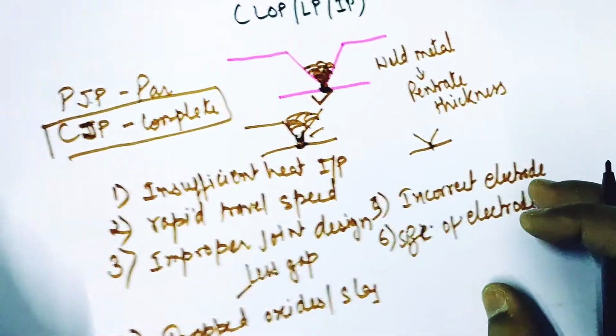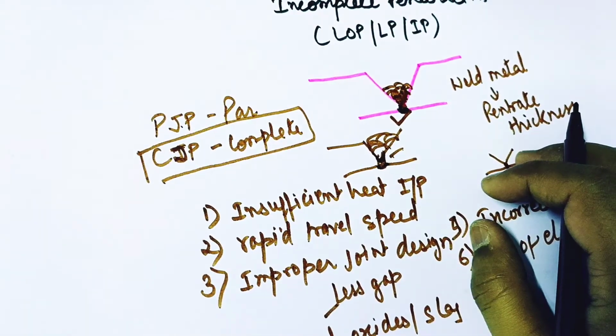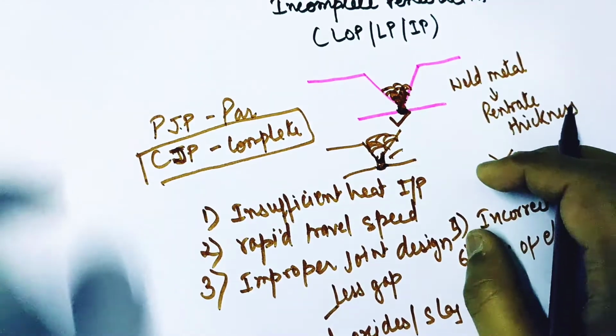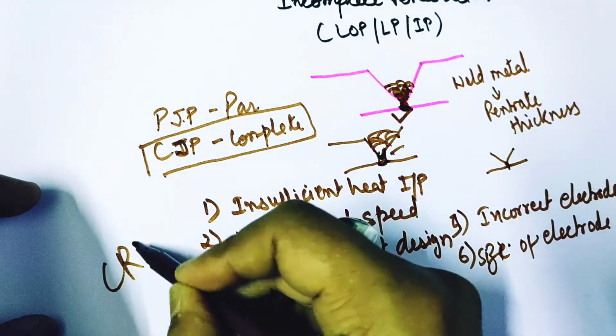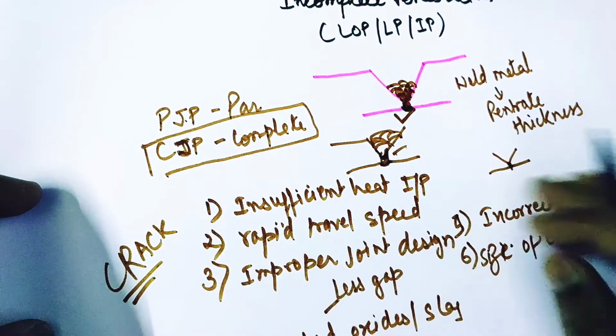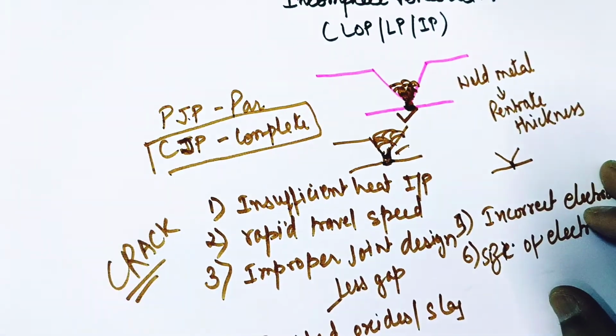Friends, why lack of penetration is very dangerous? It is dangerous because lack of penetration can initiate cracks. So lack of penetration can initiate cracks. That is why it is very dangerous.